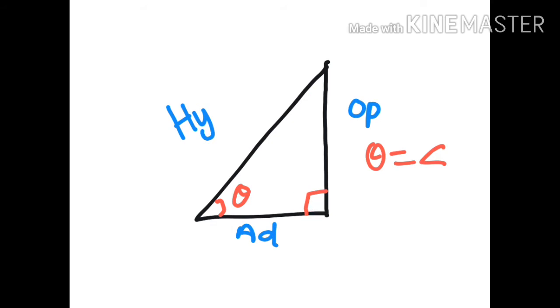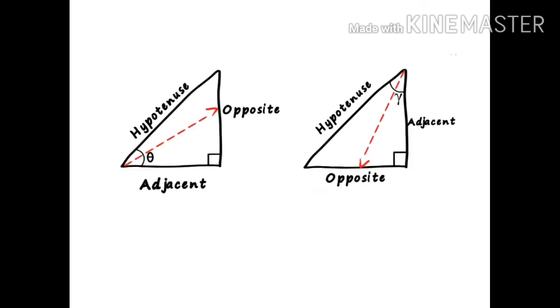Please try to observe both these pictures. I told you that this is the opposite side and this is the adjacent side, but for other right angle triangles it will not always be that this side is the adjacent or this side is the opposite. Observe this second picture, where here is the opposite and here is the adjacent.